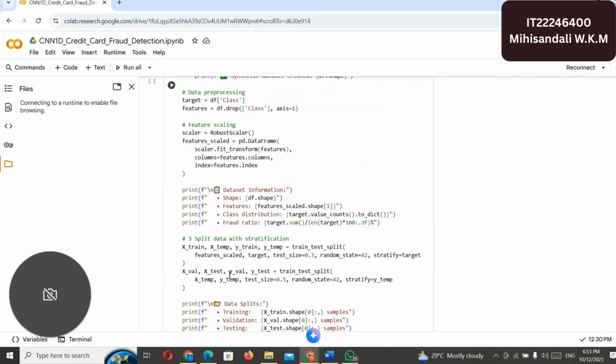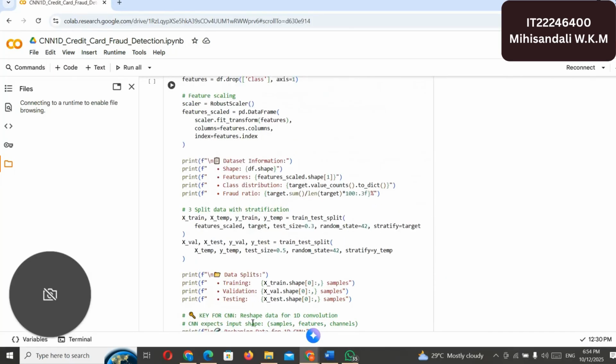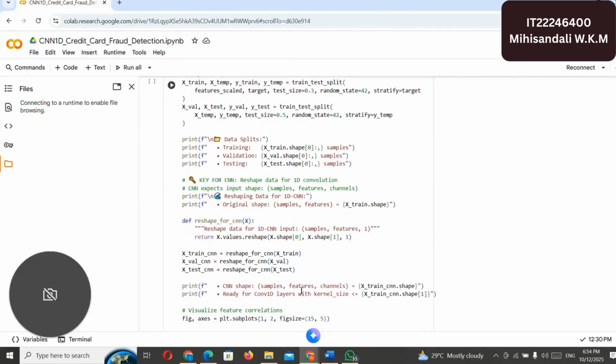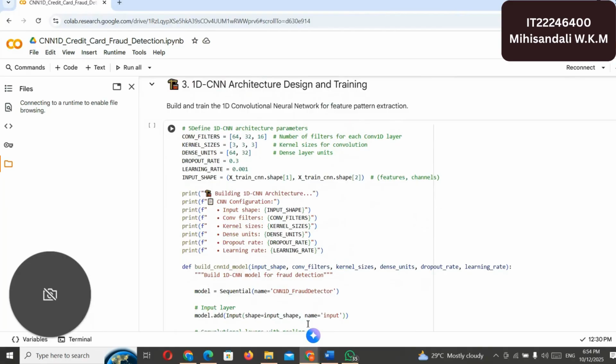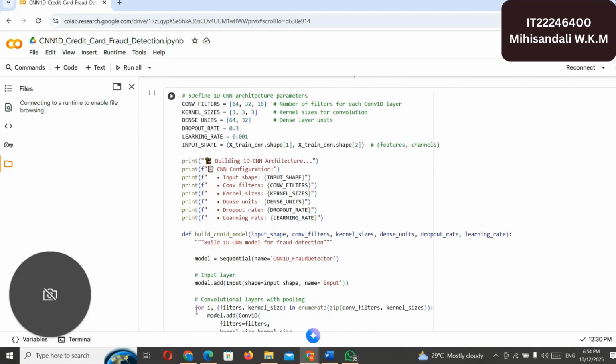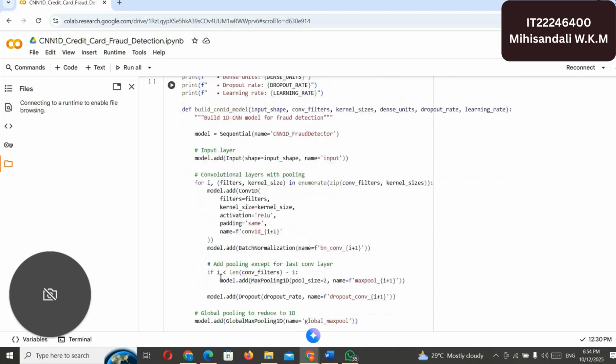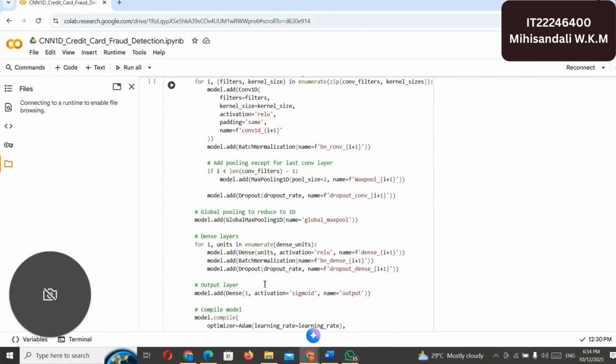I use RobustScaler to scale the features and reduce the impact of outliers. Then I split the data into training, validation, and testing sets using stratified sampling to maintain the fraud to normal ratio. Finally, I reshape the dataset into 3D format so the CNN can read each feature sequence. There are convolution 1D layers that extract local feature patterns, followed by pooling and dropout to reduce overfitting. Dense layers handle the classification and a sigmoid output predicts fraud probability.